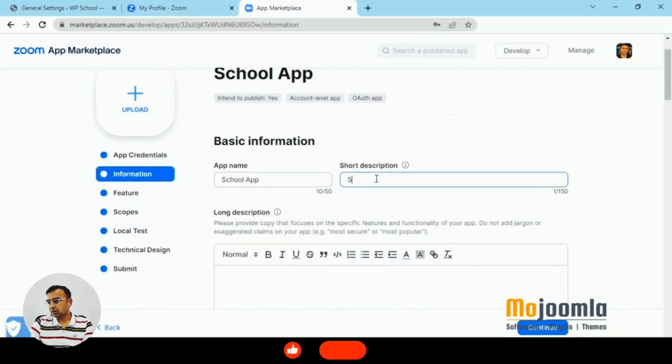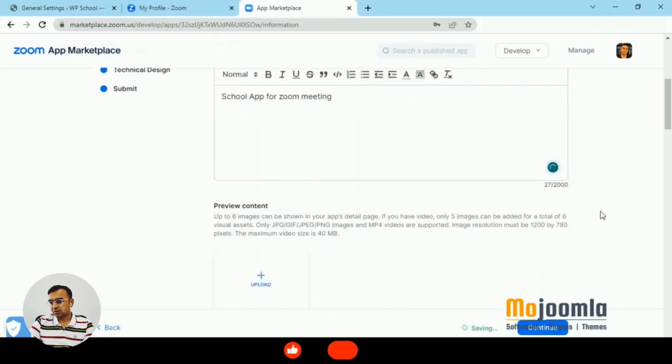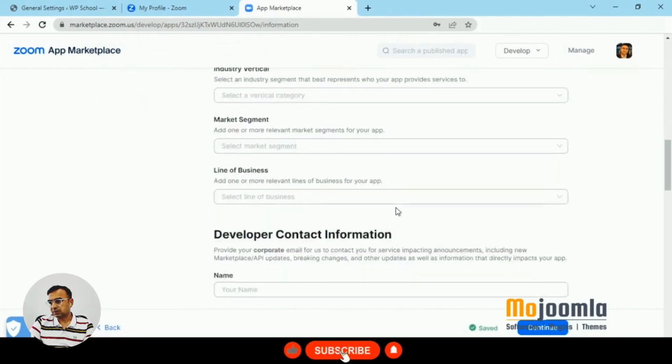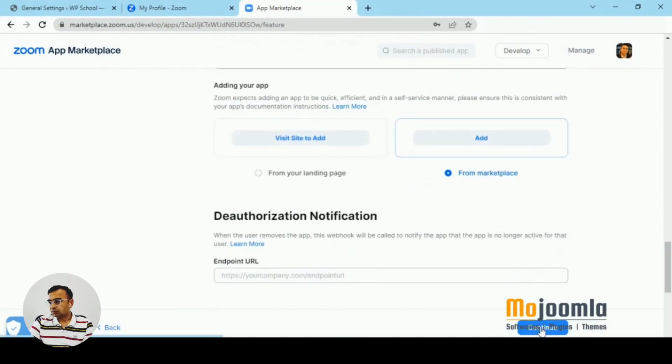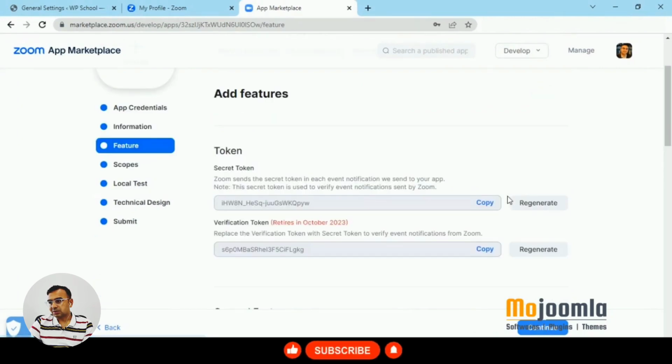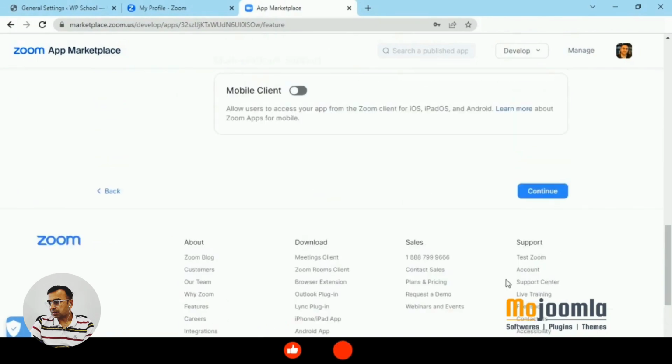Over here you will give a short description for the application we just created. This is again for information purposes, for your own sake, that this is the Alpha Zoom meeting setup that you are configuring, and if you want to add some description you can also add it. These can also be used for Zoom's public marketplace, but we are just doing it for private settings. Then you have a token that is generated by the system itself. This is just for information purposes and doesn't have any settings to be updated in WP School.